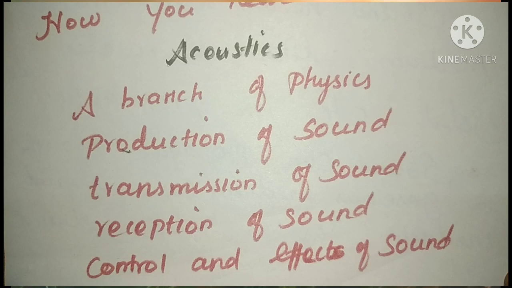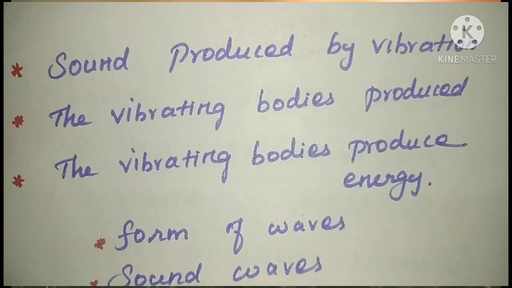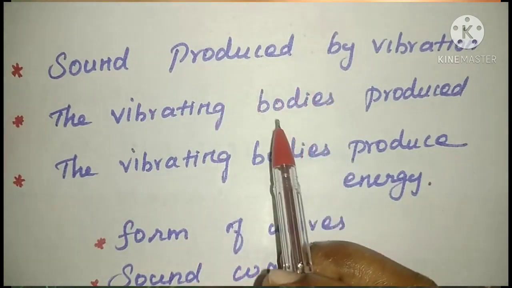Here we learn the production of sound, how the sound waves are transmitted or propagated, how we can receive the sound, how we can control it, and what the effects of sound are.